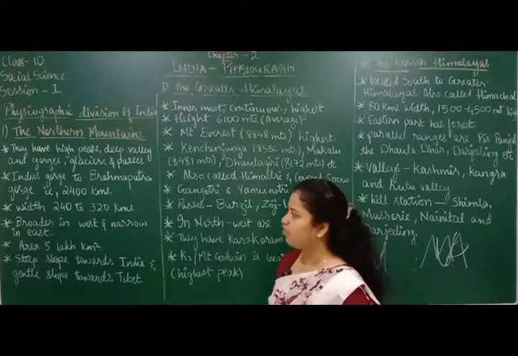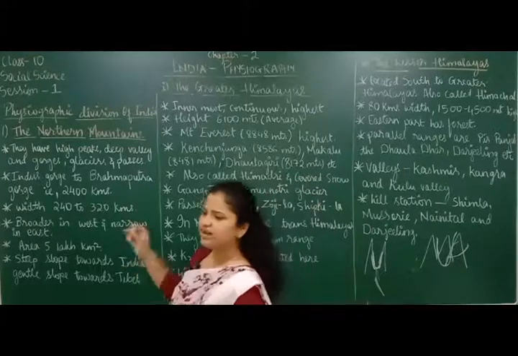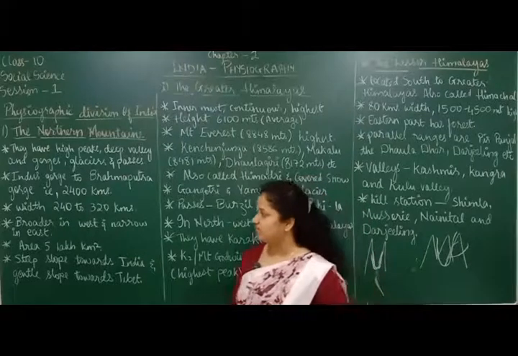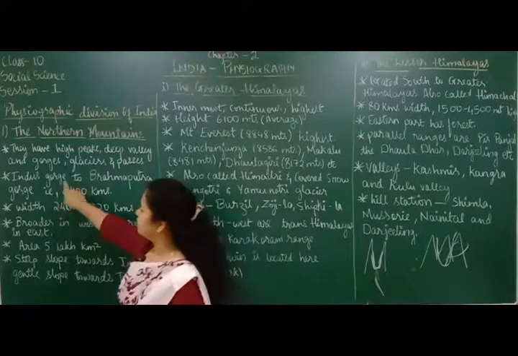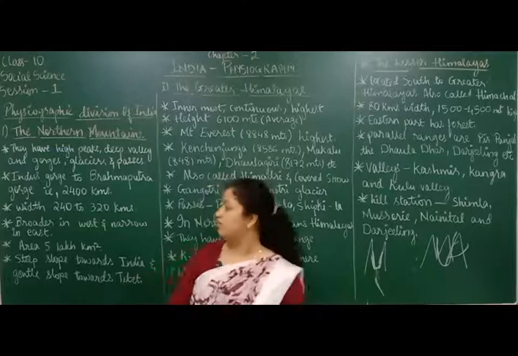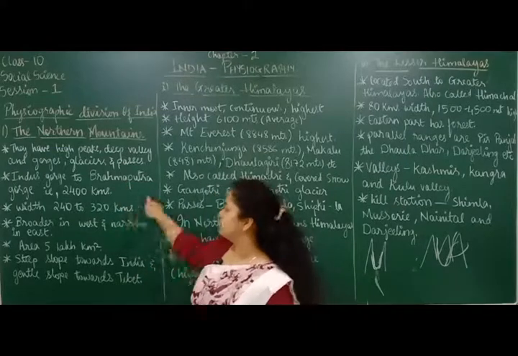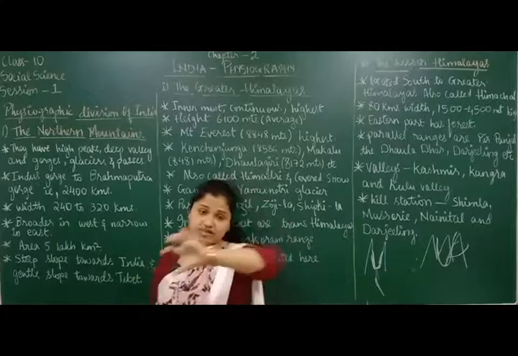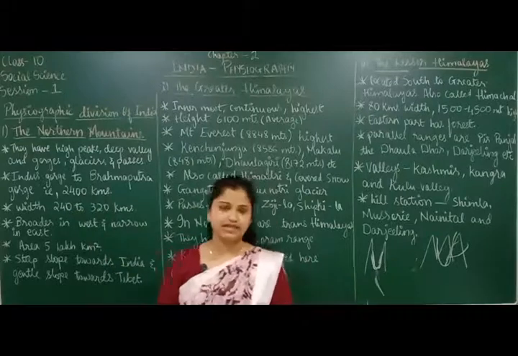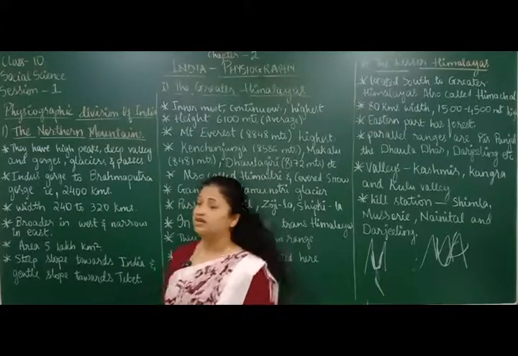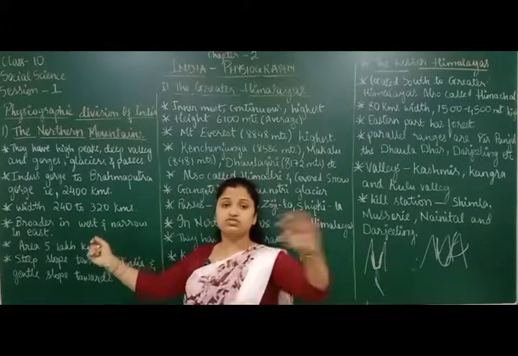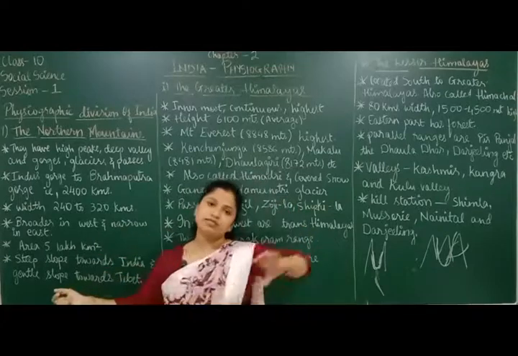Okay, so let's move forward. From where to where does this northern mountain extend? It extends from Indus Gorge to Brahmaputra Gorge, and the total length of this mountain from east to west is 2,400 kilometers. That is a long distance, right? That is the length of the northern mountains, running from Indus Gorge to Brahmaputra Gorge.